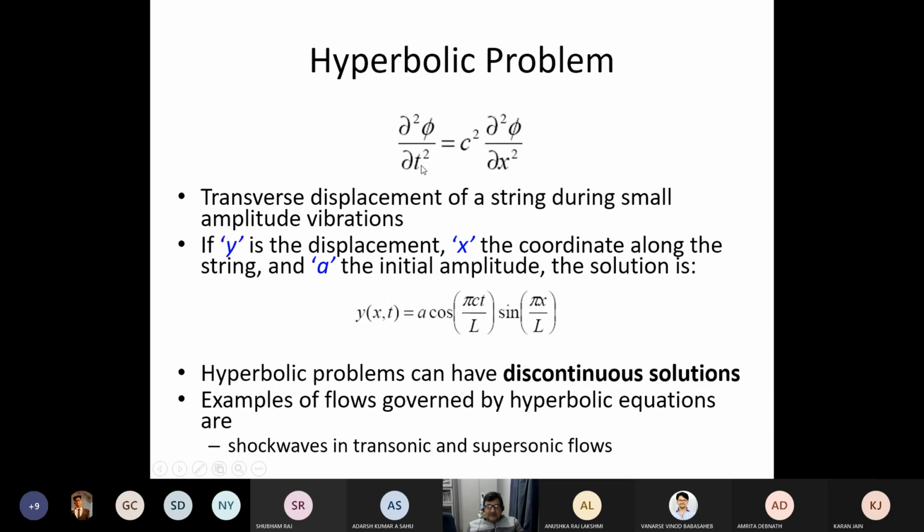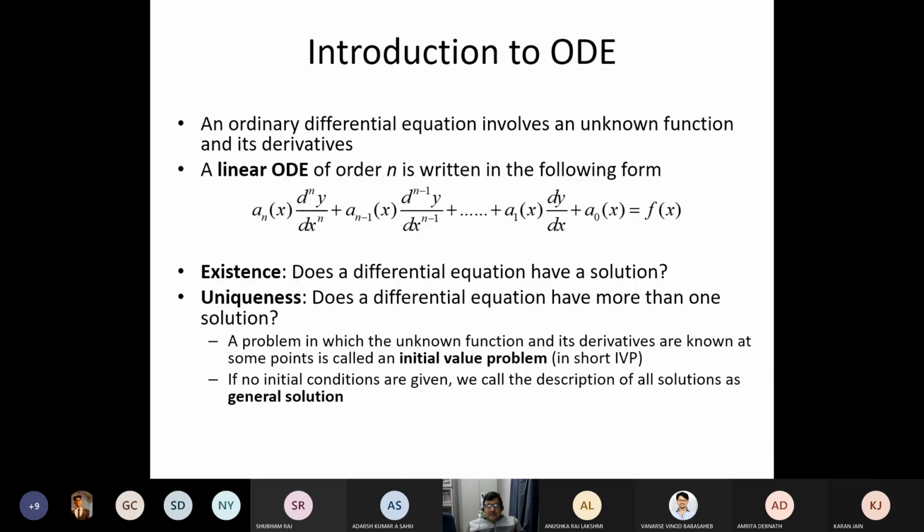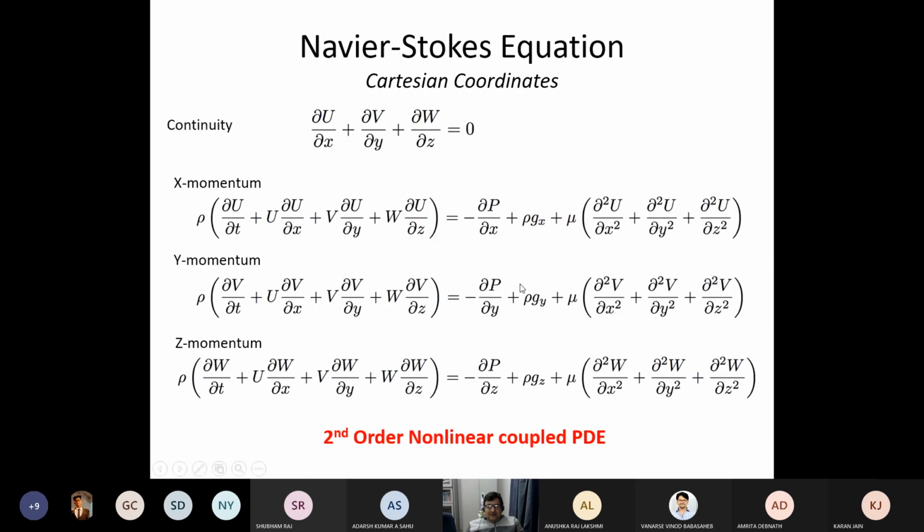You do del square phi by del t square equals c square del square phi by del x square. This is a kind of hyperbolic equation. So just to cut the long story short, if I bring in all these properties here, say suppose I strike out all the terms: rho del u by del t is equal to mu del square u by del x square.